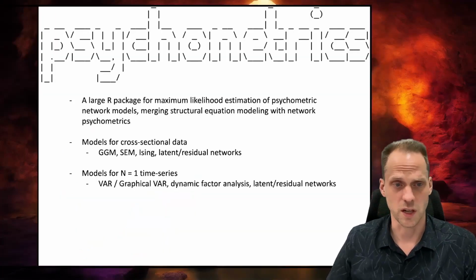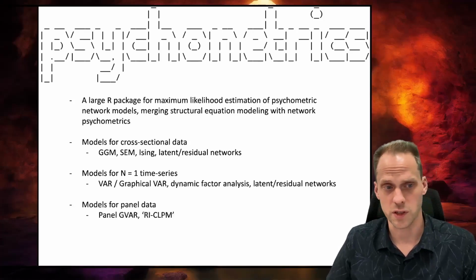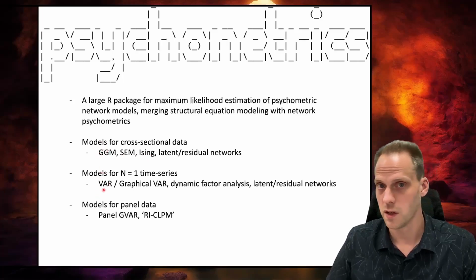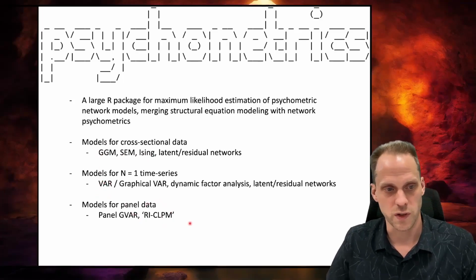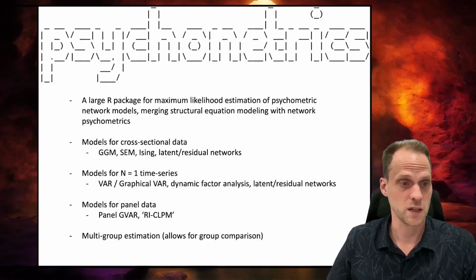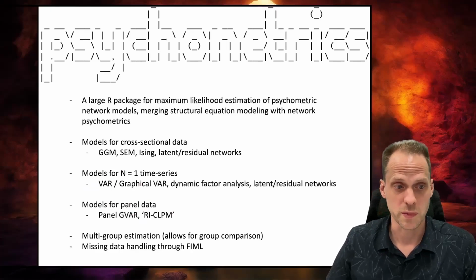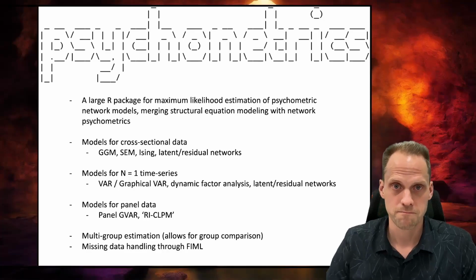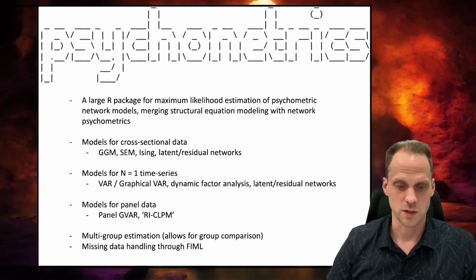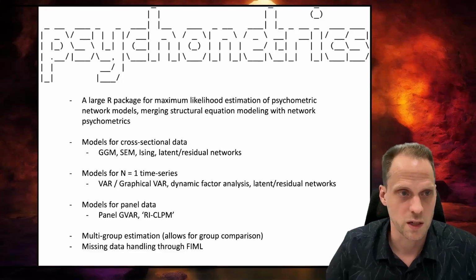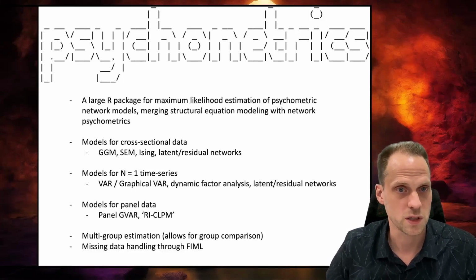So this package has a lot of models for cross-sectional data, for time series data, and for panel data. You can do Ising modeling there, Gaussian graphical modeling, vector autoregression, these random intercept cross-lagged panel models, or these panel versions of the vector autoregressive models, things like that. Allows for multi-group estimation, missing data handling, all kinds of nice things like that. So if that's something that you're interested in, then feel free to send me an email. I can send you some more information or some papers.